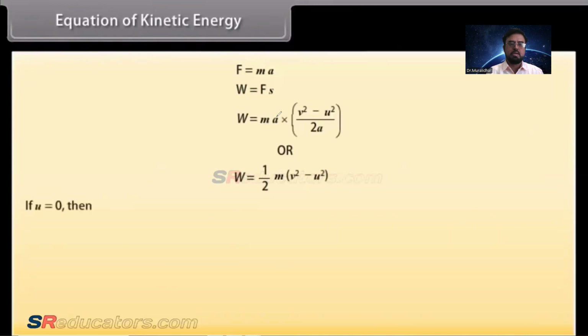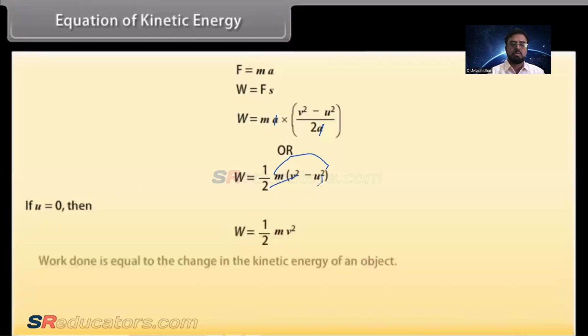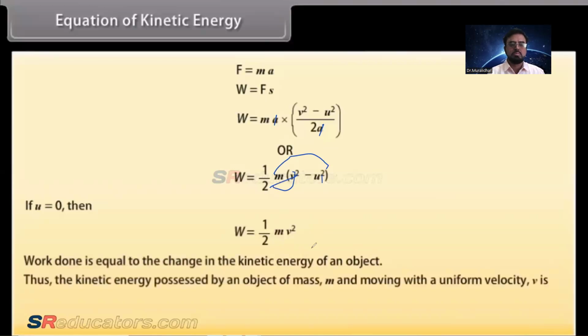Or we can write it as W is equal to 1 upon 2 into m into v square minus u square. If the object is starting from its stationary position, u is equal to 0, then the work done W is equal to 1 upon 2 mv square. It is clear that the work done is equal to the change in the kinetic energy of an object. Thus, the kinetic energy possessed by an object of mass m and moving with a uniform velocity v is 1 upon 2 mv square.